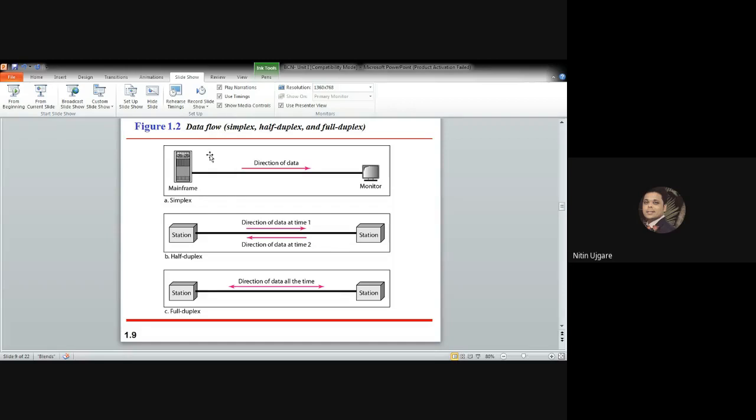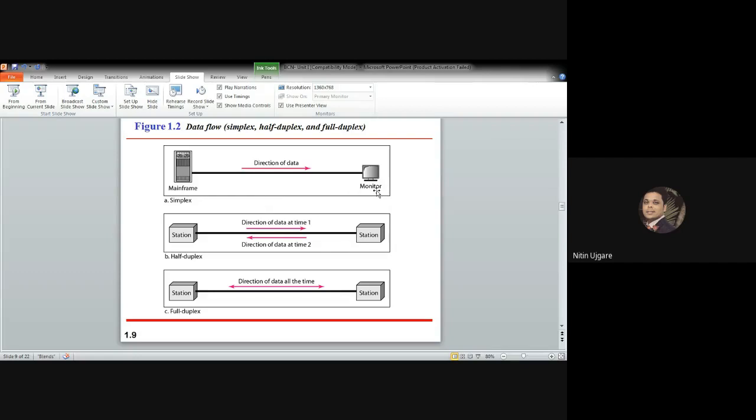Here in this case, this device is allowed to transmit the data, whereas the other end device is allowed to receive the data. This monitor is not allowed to send the data back to the mainframe.